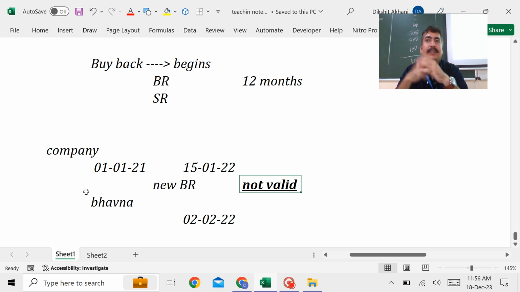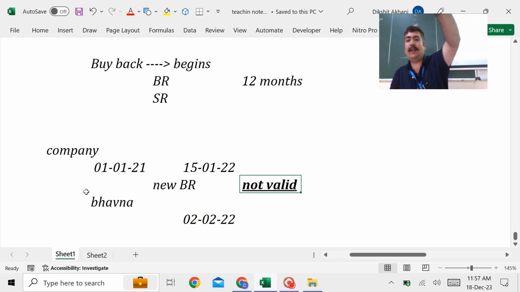So the next buyback you cannot start exactly on expiry of the old one. No, you have to take the vacation of 1 year. So sometimes in MCQ they can ask a question: what should be the gap between the two buybacks? So क्या होगा answer? The gap between the two buybacks, that means the expiry of the old one and the beginning of the new one, should be 12 months. Am I clear to all of you?